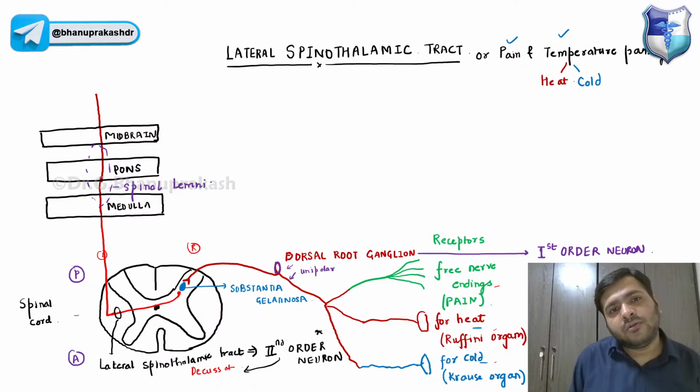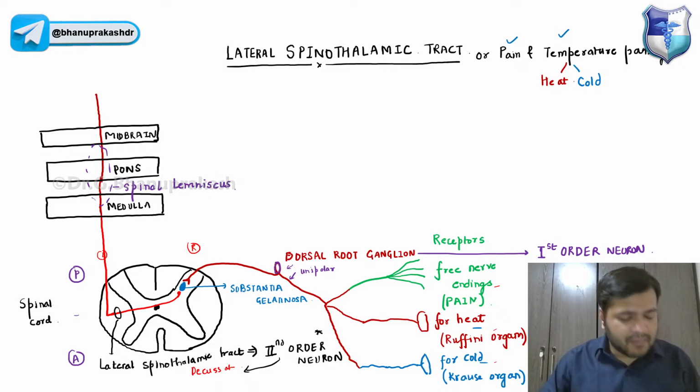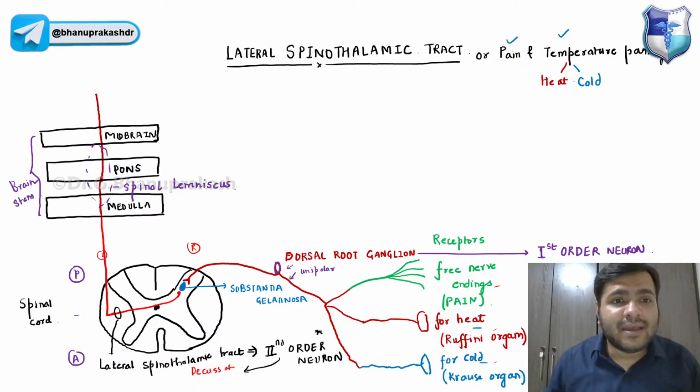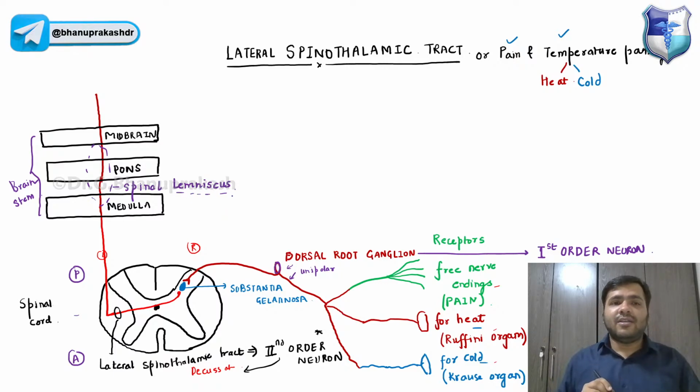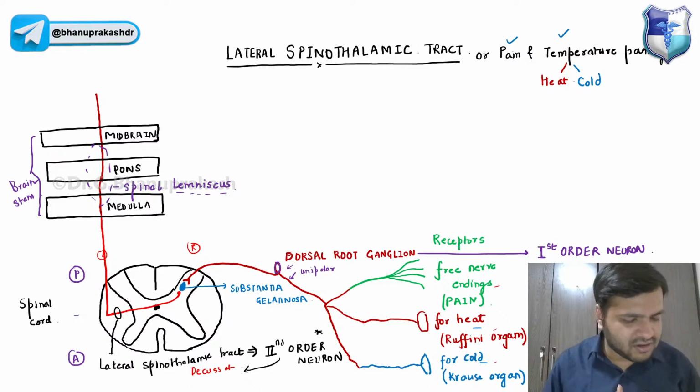Guys, we have to remember over here, key, that at different levels it is given different names, right? In the spinal cord it is called the spinothalamic tract, but as soon as it reaches the level of the brain stem, we call it the spinal lemniscus. Now, will spinal lemniscus be a first order, second order, or third order neuron? Comment in the chat box, everyone.